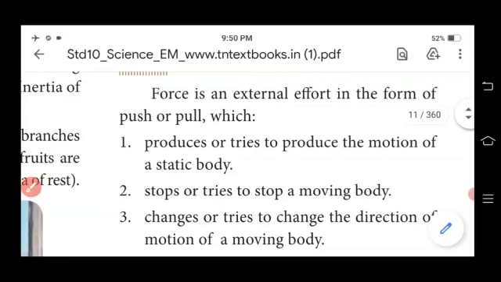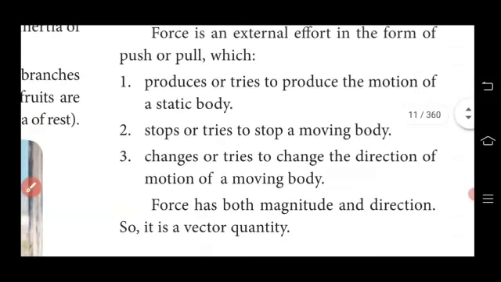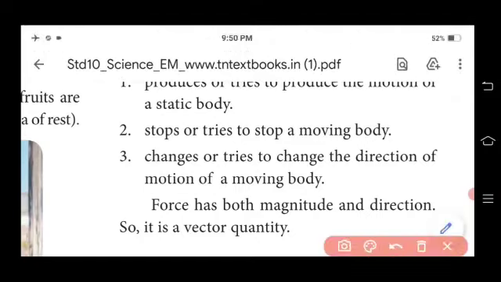And then the second point: it stops or tries to stop a moving body. And then the third point: it changes or tries to change the direction of motion of a moving body.